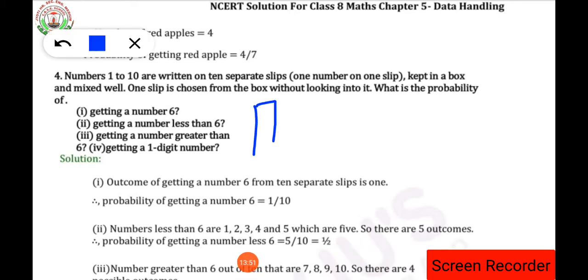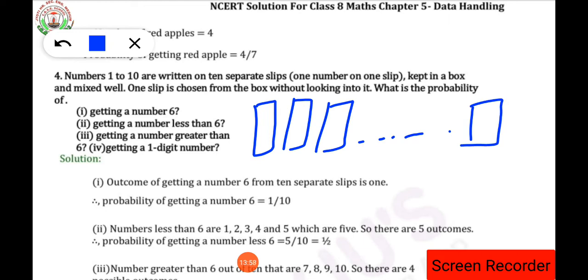This is the first slip, second slip, third slip, and so on, the 9th and the 10th slip. In each slip the number is written: 1, 2, 3, 4, 5, 6, 7, 8, 9 and 10.